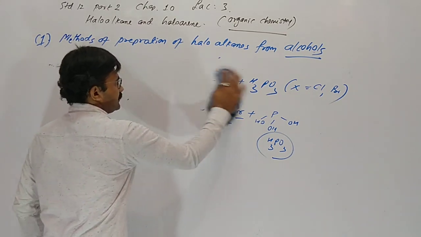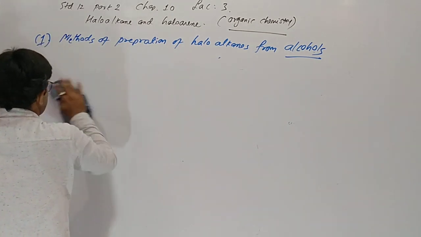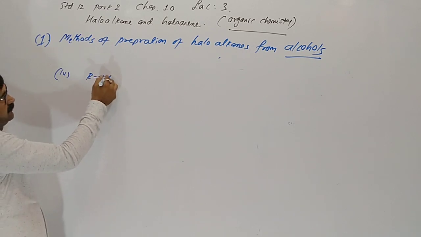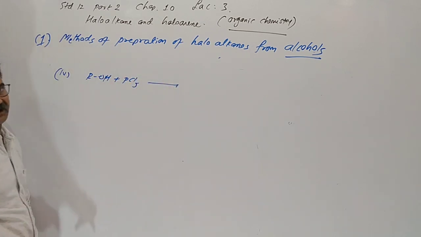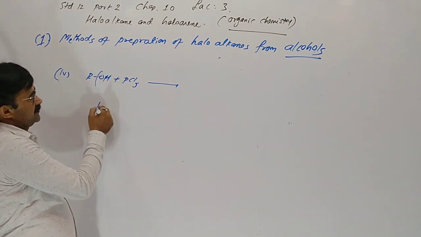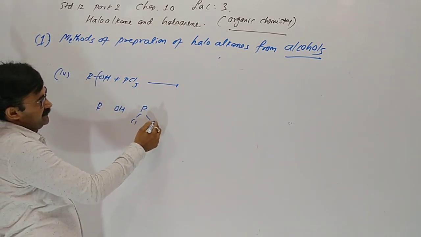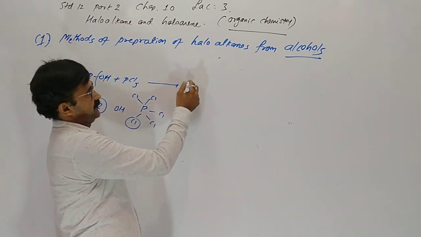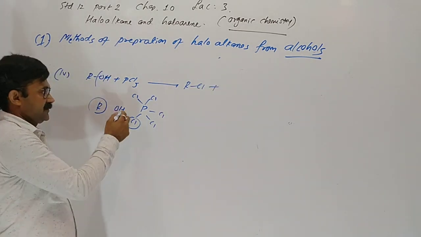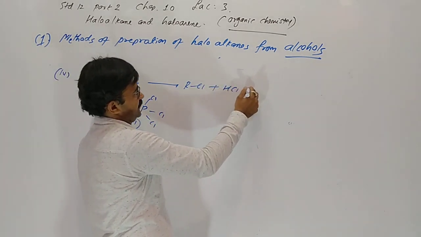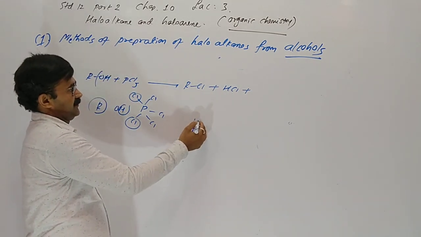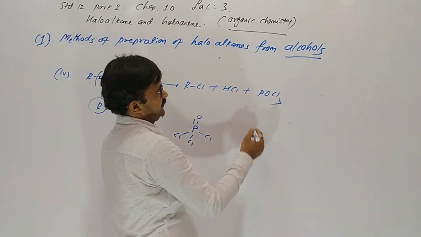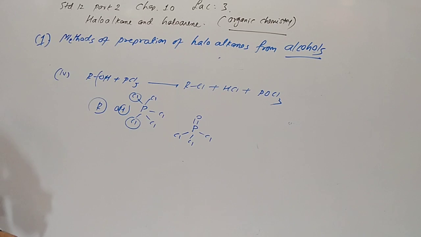Now the fourth one, phosphorus pentachloride. One mole of alcohol with phosphorus pentachloride. Here the OH group is replaced by chlorine. Here actually there are 5 chlorines. One alkyl with 1 chlorine gives a chloroalkane. H with Cl gives HCl. And now P with a double bond to O and 3 Cl. Phosphorus oxychloride is our product here.